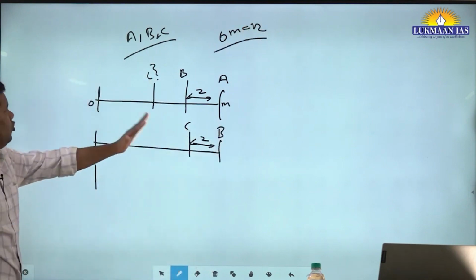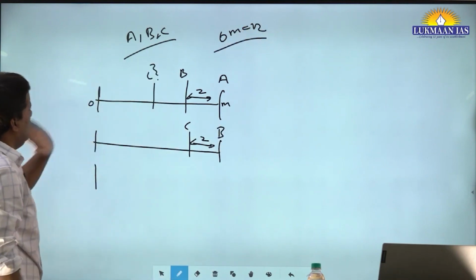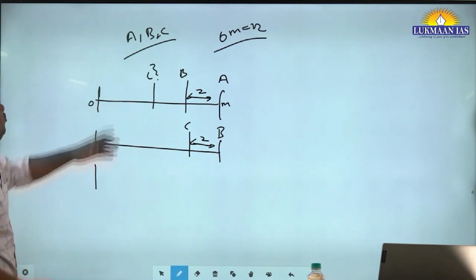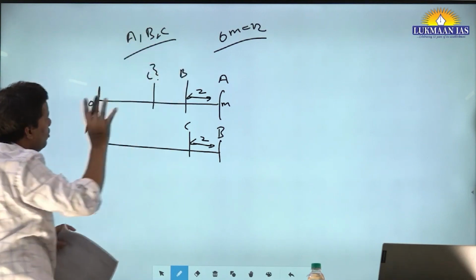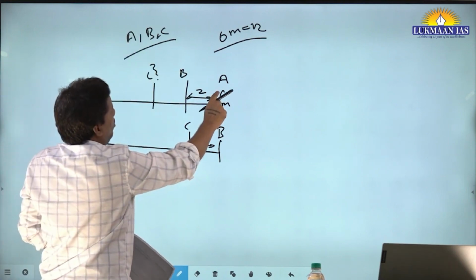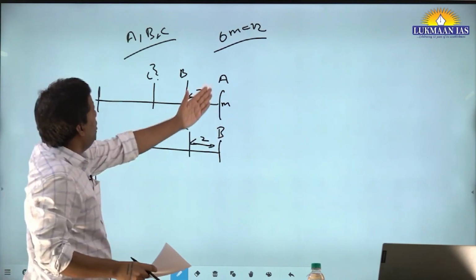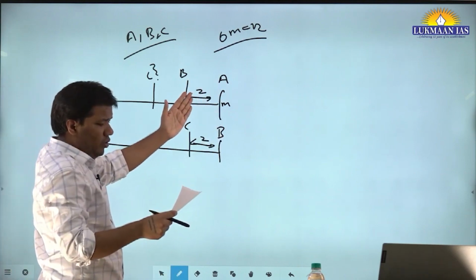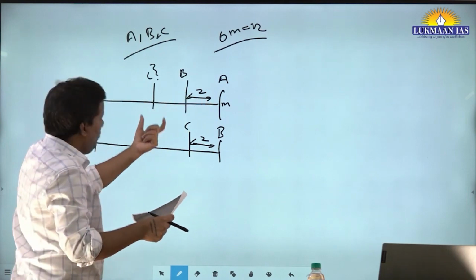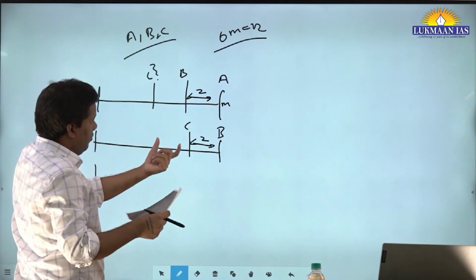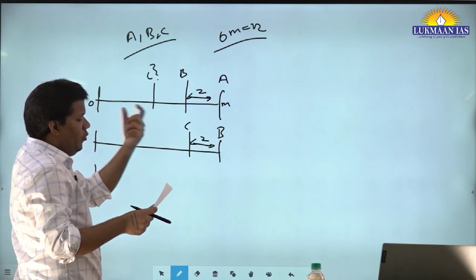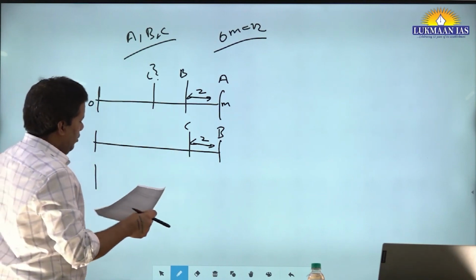But in examination, please do not write that OM is equal to 12 km. In examination, you don't even have to write what is A, B, C. You just directly come to the point. You will say, okay, this is 12 km, the final point. A has reached here. Then A beat B by 2 km, so the gap between A and B is 2 km. And B beats C by 2 km. Then the gap between B and C is the same. Then by how many kilometers does A beat C? That is the question.